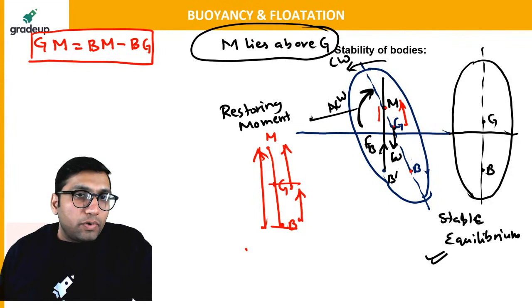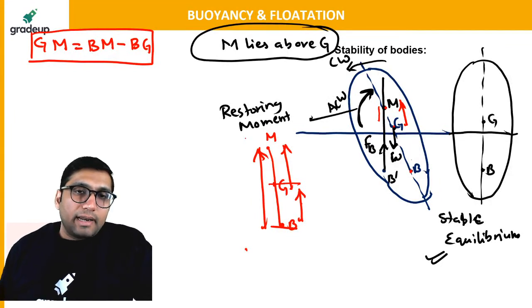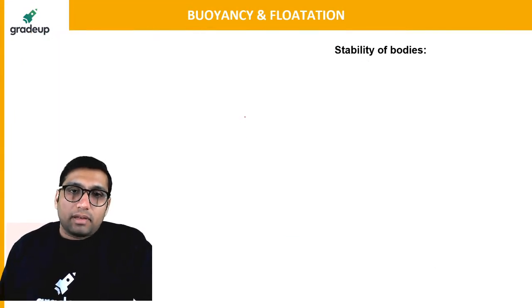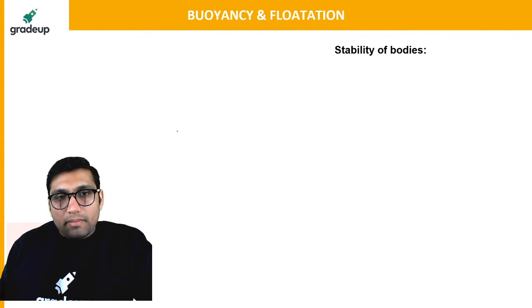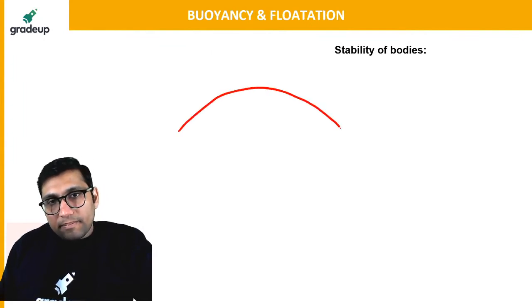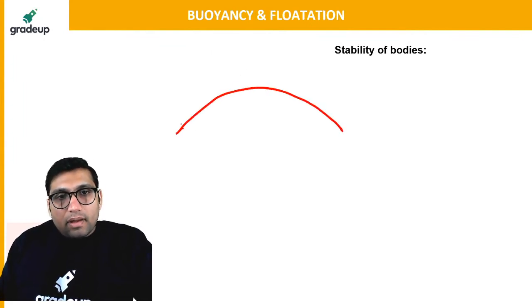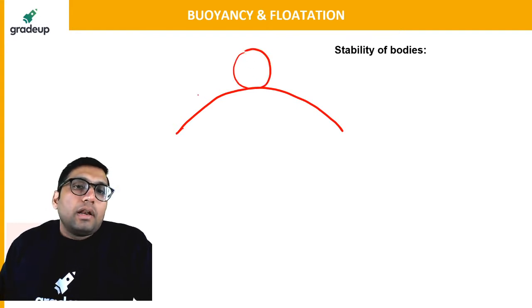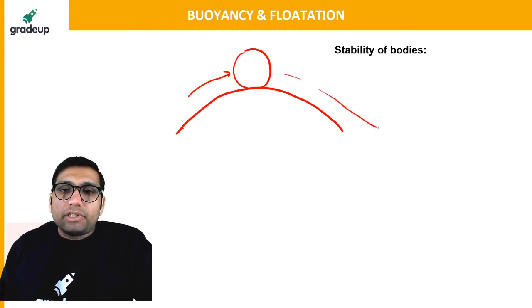Let me make you understand the meaning of stable, unstable or neutral equilibrium. Let us say we have a body like this, and I have a ball at this position. Now if I give a small force to the ball, what will happen? This ball will go to some position and will never be able to come back to the initial position. So that will be called an unstable equilibrium.